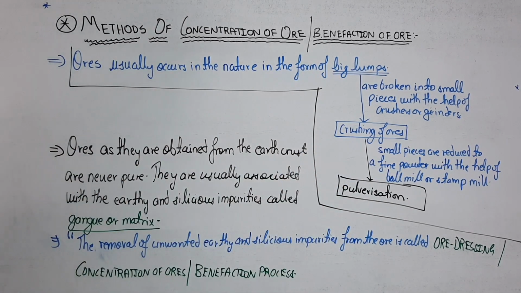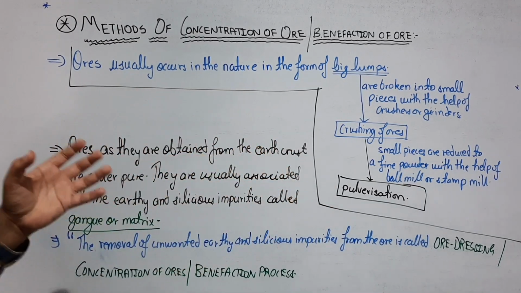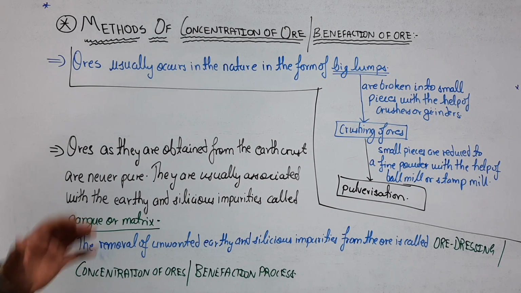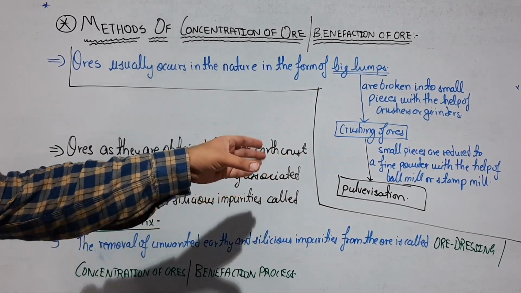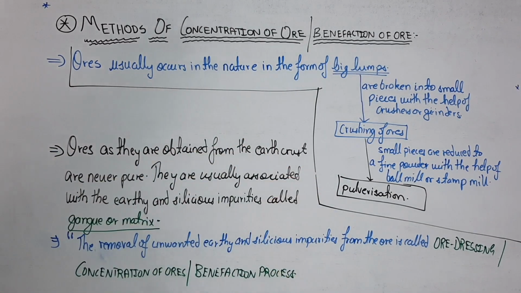Ball mills and stamp mills are basically large steel tanks, or you can say there are large balls made of steel or iron. When they come in contact with each other, they make sure that the small pieces of ore get converted into fine powder. This process where you convert the small pieces of the ores into fine powder is known as pulverization. This pulverization can come for 1 mark.